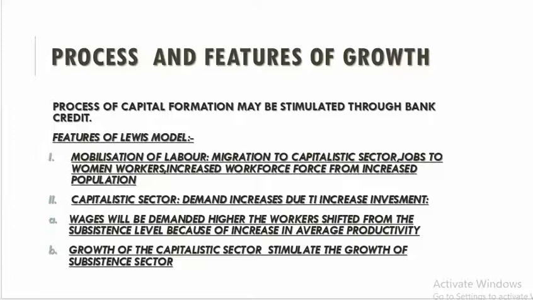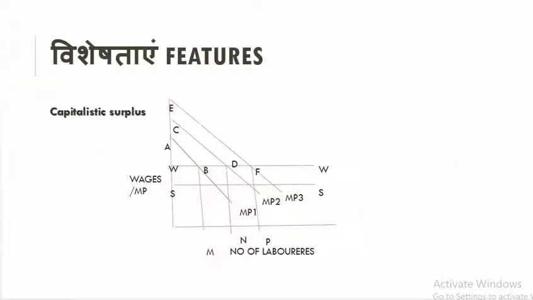So growth of the capitalist sector would also stimulate the growth of subsistence sectors, because when the workers have shifted from the subsistence sector to the capitalistic sector, their productivity will also enhance and their wages will also be equal to the capitalist sectors. So growth of the capitalist sector will also stimulate the growth of the subsistence sector.